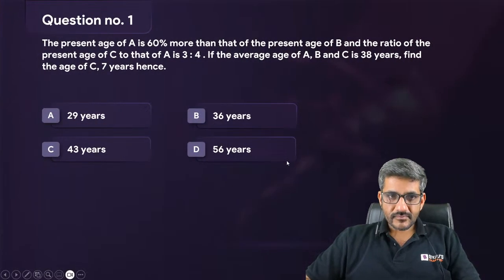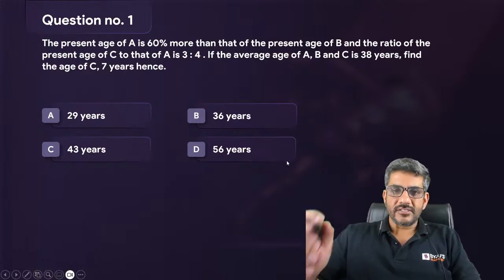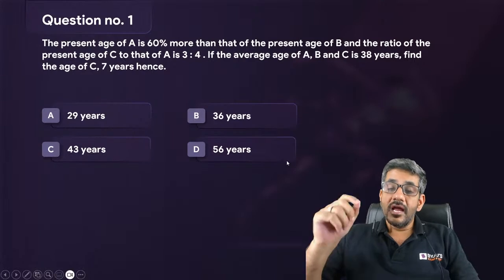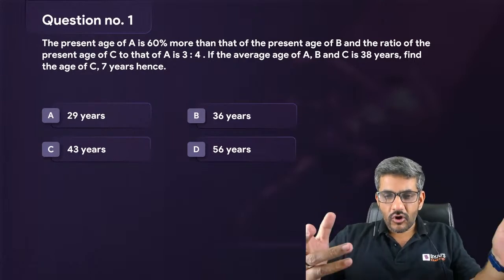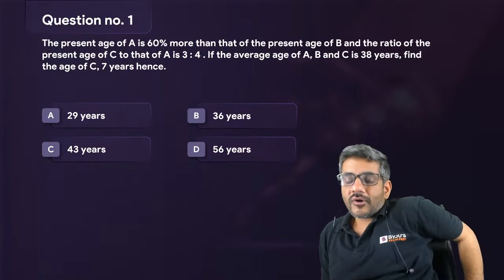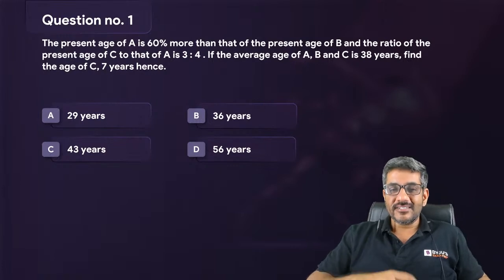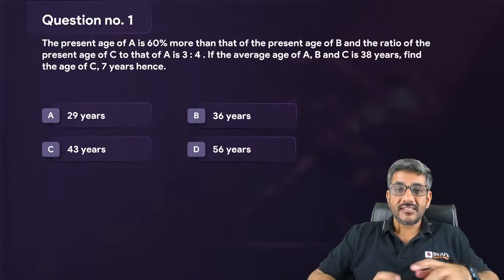ओके, so now we start using these things in a question. So here is the first question for all of you. I just want to see how fast you answer. Let's have a competition here in the chat box. कौन सबसे पहले आंसर देता है? और इंपॉर्टेंट ये है कि सही होना चाहिए. बहुत पहले तो आप दे सकते हैं, it should be right as well. So let's see who answers fastest and correct.